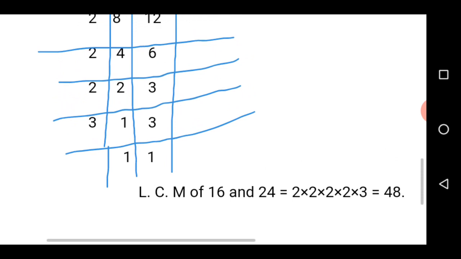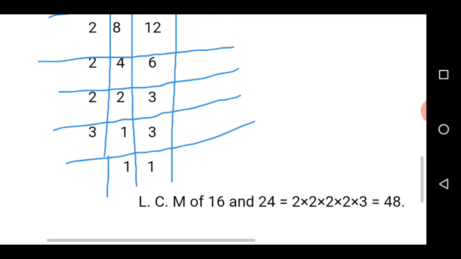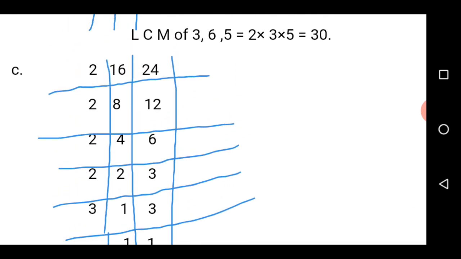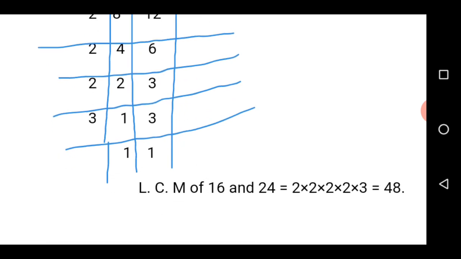So how are you now going to conclude that? You will multiply the divisors together by saying what? 2 times 2 times 2 times 2 times 3, which is equal to 48. It means the LCM of 16 and 24 is equal to 48. I hope it's clear to you all.